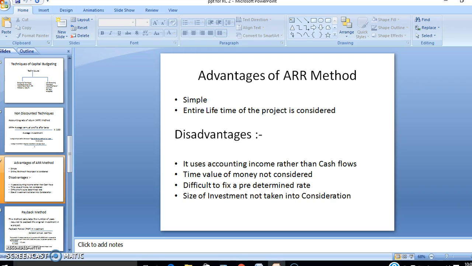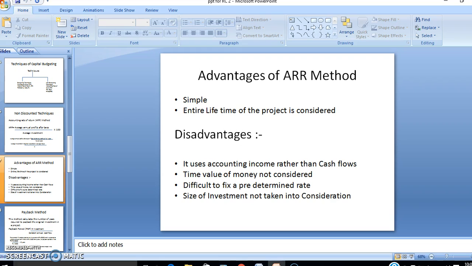The second principal shortcoming of the ARR approach is that it does not take into account the time value of money. Earnings of all the years during the lifetime of the project are given equal weightage under this method. Another disadvantage is that it is very difficult to fix a minimum or predetermined rate of return with which the actual ARR is compared. It does not differentiate between the size of the investment required for various projects.